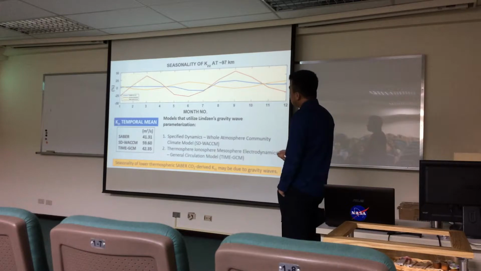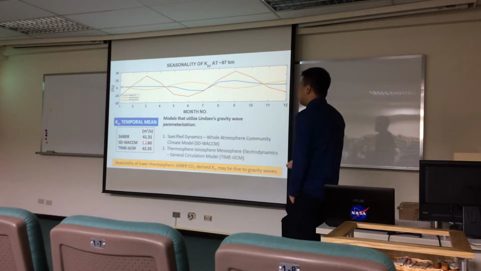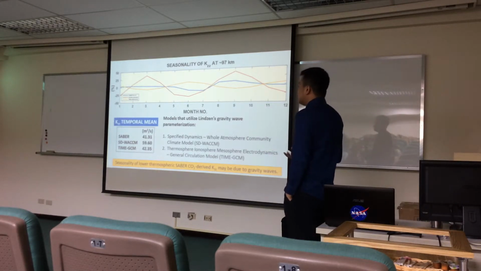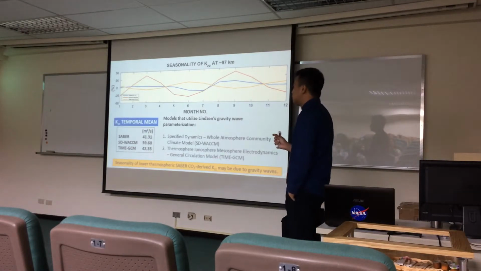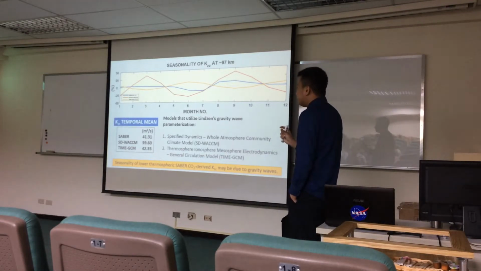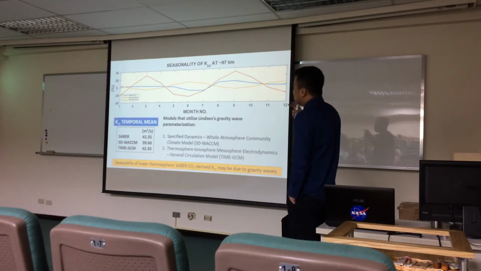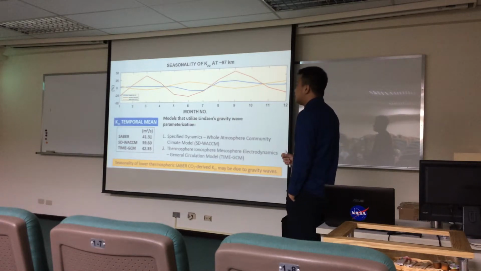This is presented as percent differences with respect to their mean. SABER has a mean of 41.31, SD-WACCM around 50 to 60, and TIME-GCM 42. It's important to note that, because of how difficult these coefficients are to derive, and with some sensitivity studies on how their variance affects the overall dynamics, saying that the coefficients are significantly different typically means at least an order of magnitude different from one another.